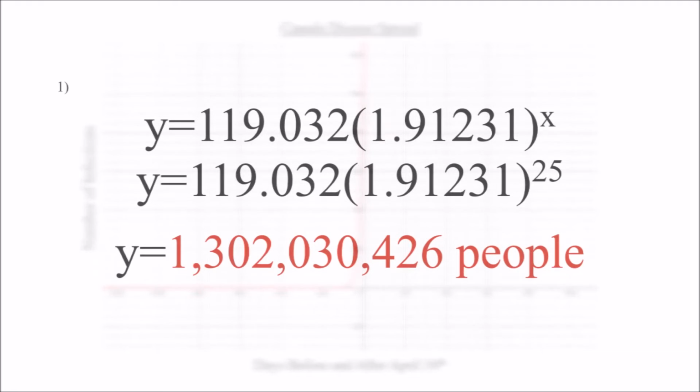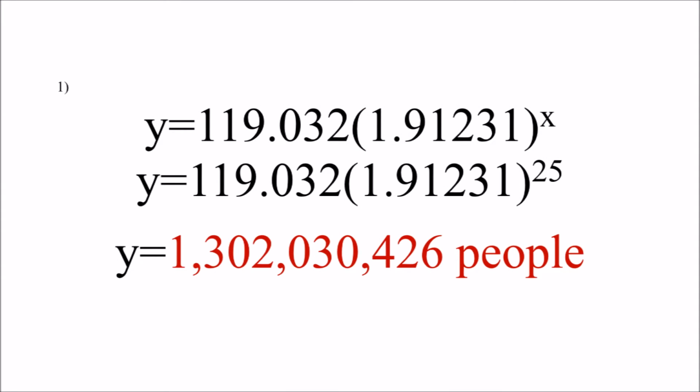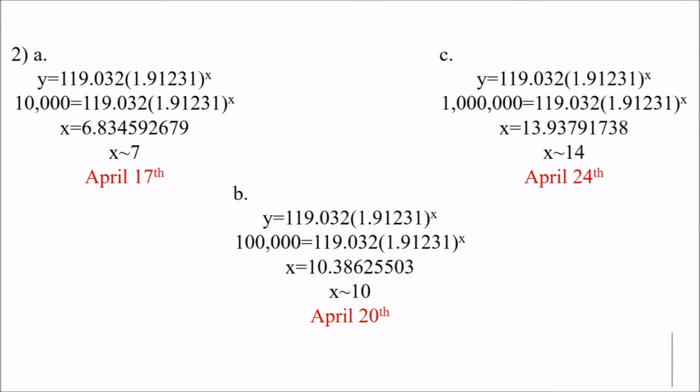Using the same process as solving the US's equation, I found out the following. Number 1, I discovered that by May 5th, 1,302,030,426 people are expected to be infected. Number 2, by April 17th, 10,000 people are expected to be infected. By April 20th, 100,000 people are expected to be infected. And by April 24th, 1 million people are expected to be infected.